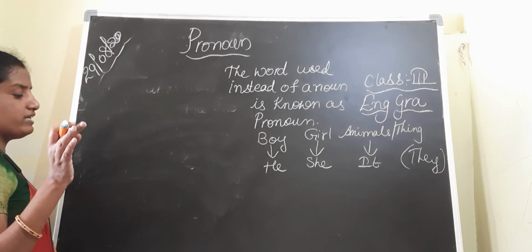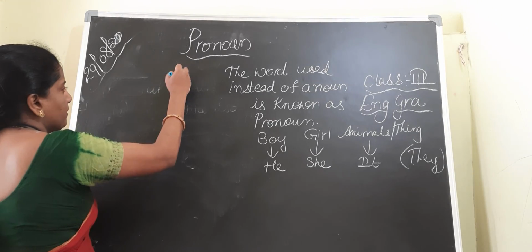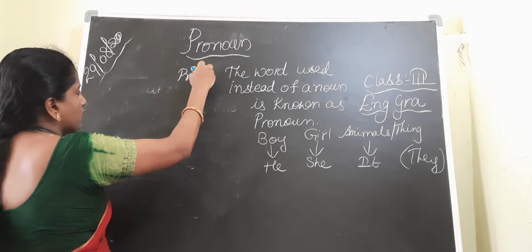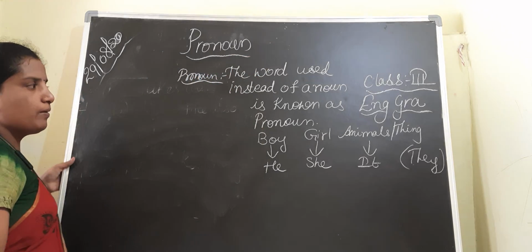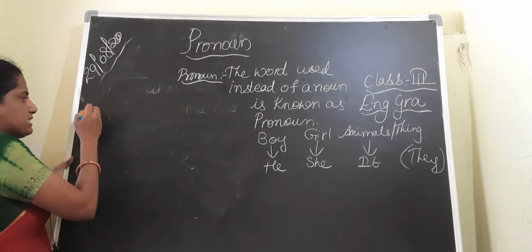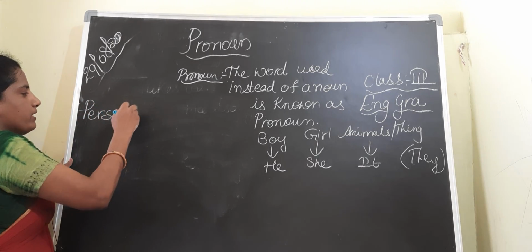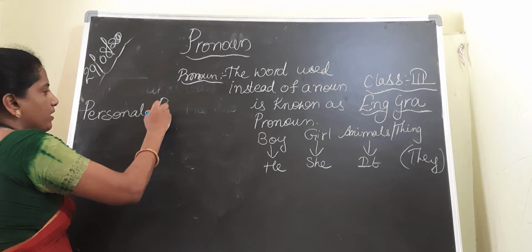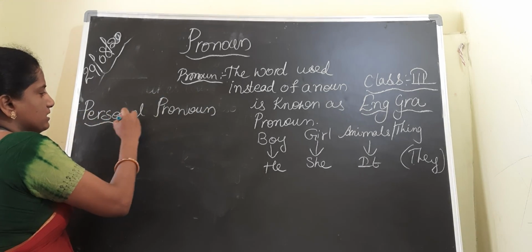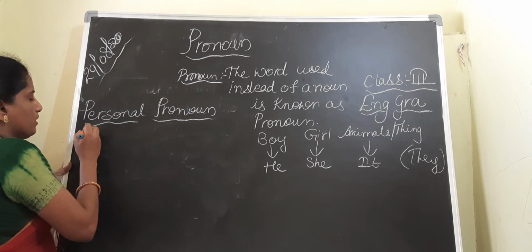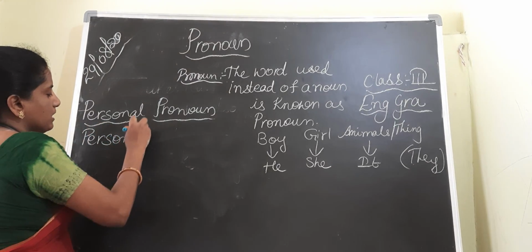I will give you the list which are known as the personal pronouns. Personal pronouns are the words which are used for persons.